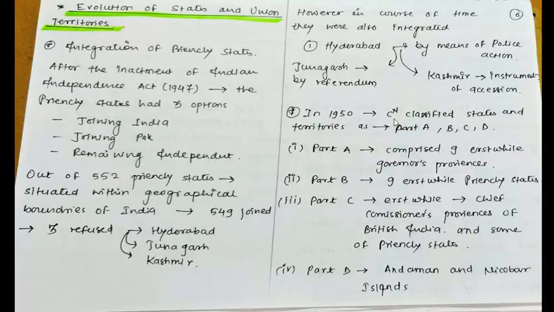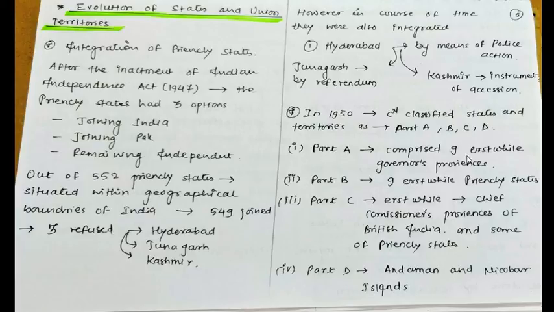In 1950, the Constitution classified the states and territories as Part A, B, C, and D. Now, how was the classification done?